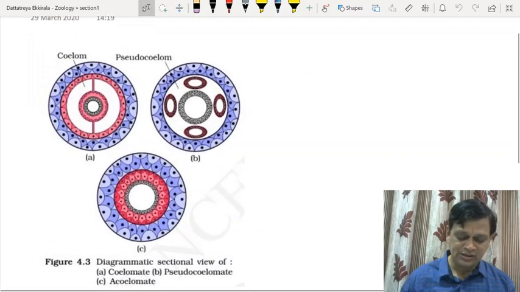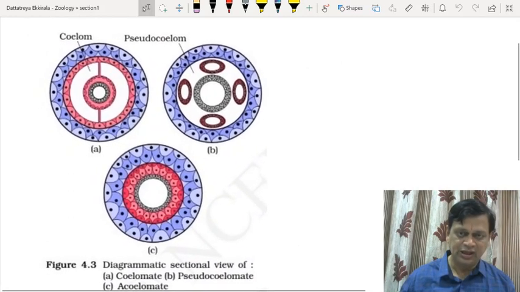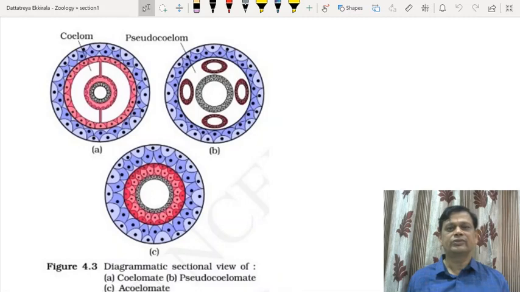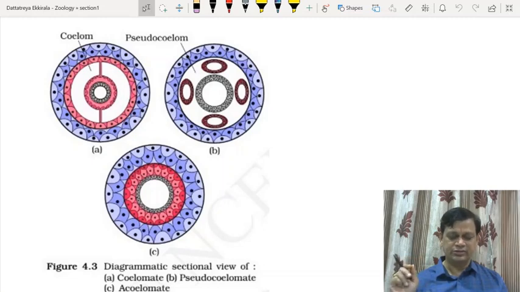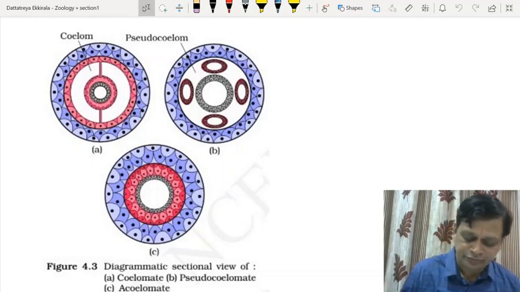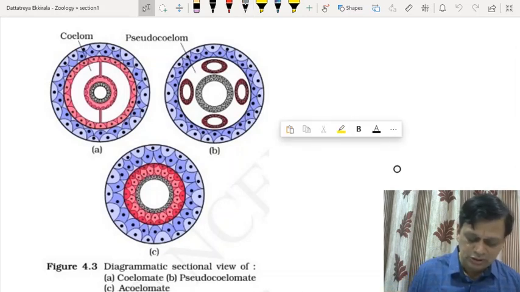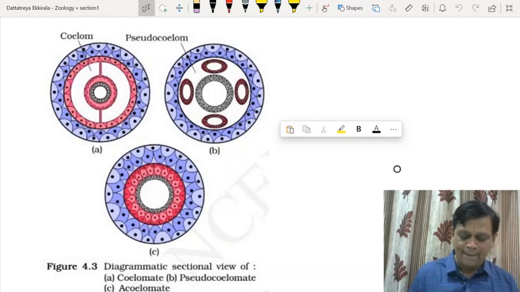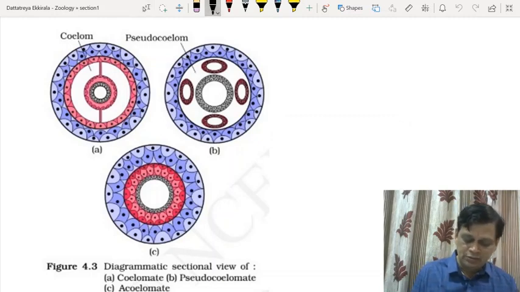Here we can see three basic patterns: the acoelomate condition, the pseudocoelomate condition, and the true coelomate condition. These are the three conditions. The acoelomate condition can be seen in Platyhelminthes.